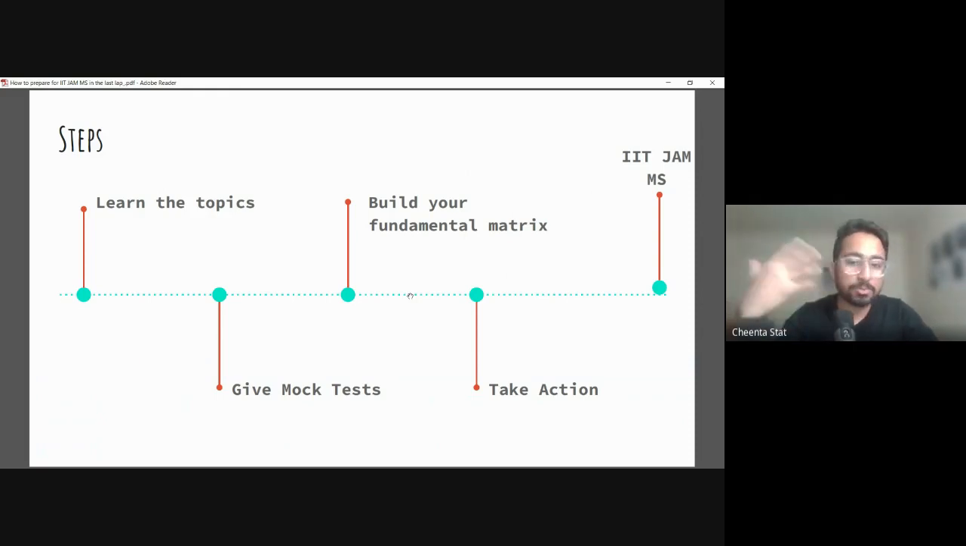So you have learned the topics already, and you have started giving mock tests. Now I'll be talking about the last two points before the IIT JAM MS, to help you not get demoralized, defocused or demotivated, or complacent either if you're doing well.